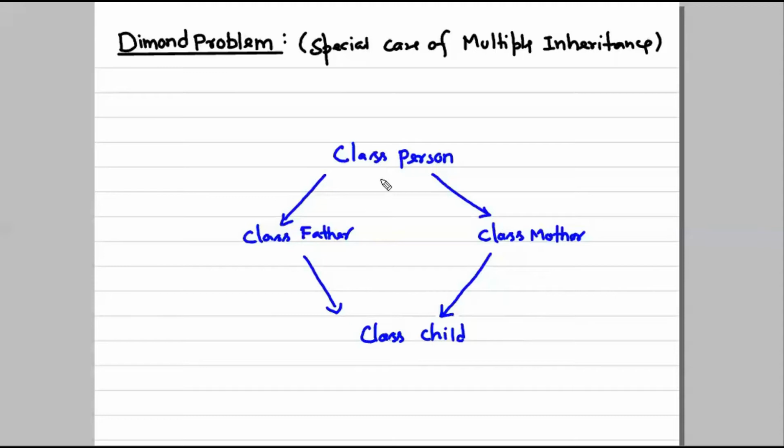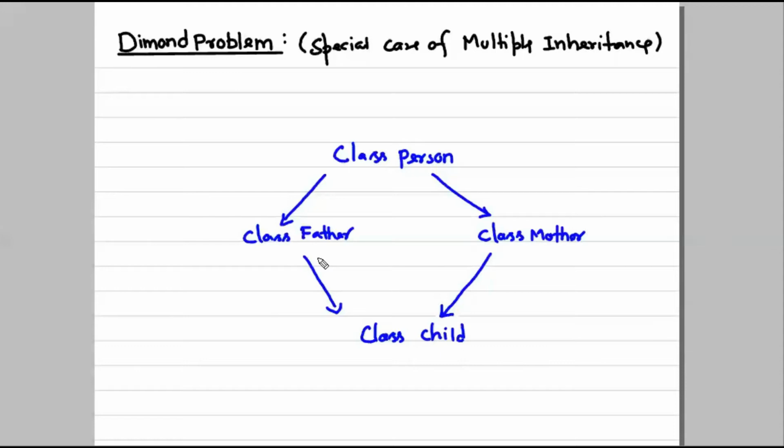Father would have a different role, Mother would have a different role. Role means different tasks, actions or data. But they both are persons, so there would be some basic functionalities. Let's say there is a method called instruction in class Person, and the Father class is inheriting it, and the Mother class is also inheriting the same instruction method.